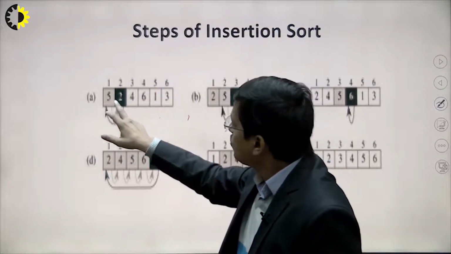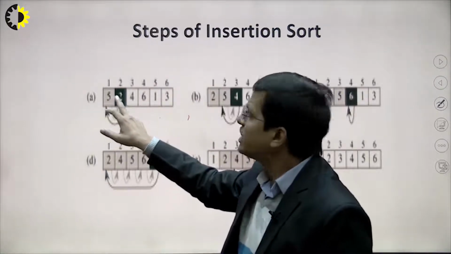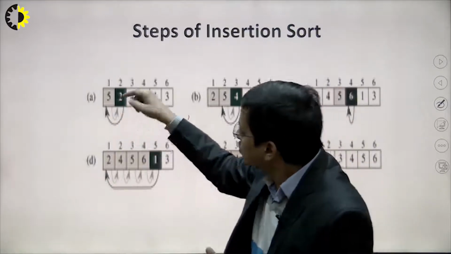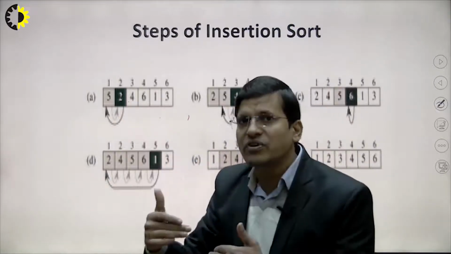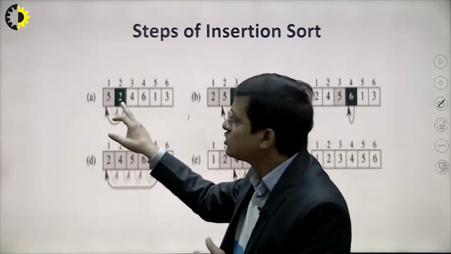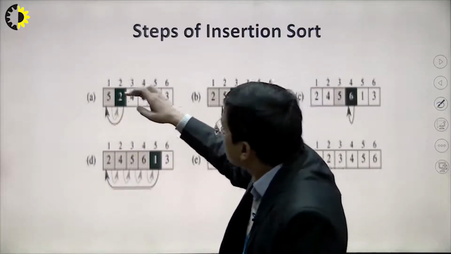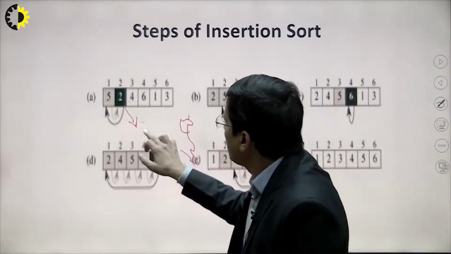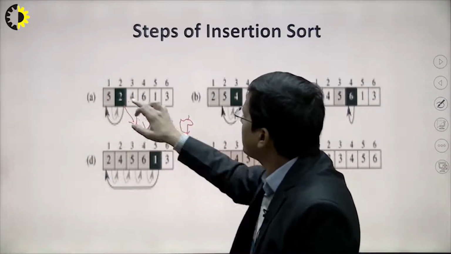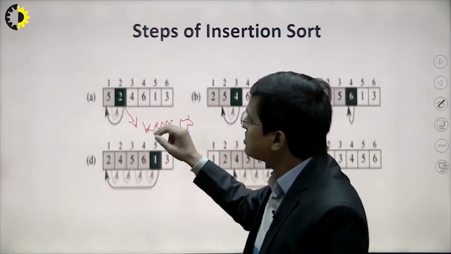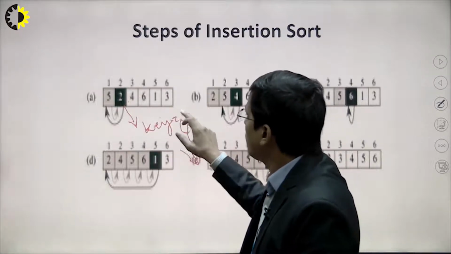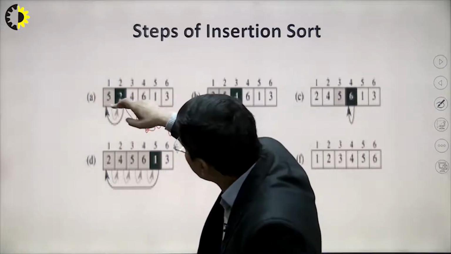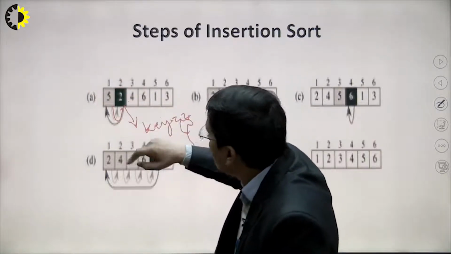So 2 is compared with the just previous card, that is 5. 2 is smaller than 5, so now we have to shift. First of all, you have to take some variable in which we can store the key value, that is 2. And 2 is smaller than 5, so we have to shift 5 one step forward.